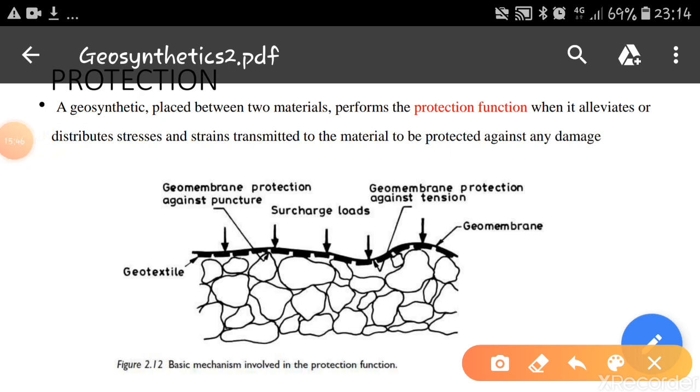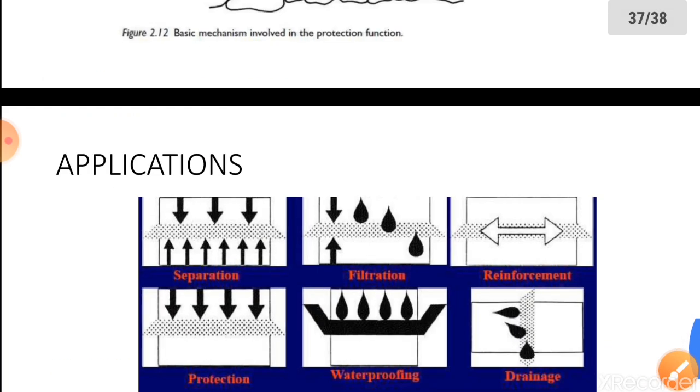These geosynthetics are also used as protection barriers. A geosynthetic placed between two materials performs the protection function when it alleviates or distributes stresses and strains transmitted to the material to be protected against damage. You can see here the geotextiles are provided between the road and aggregates, so that it acts as a protection member.